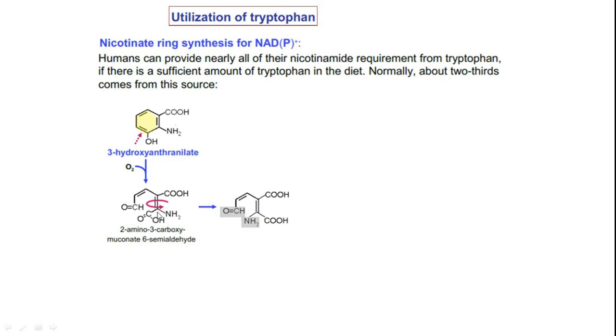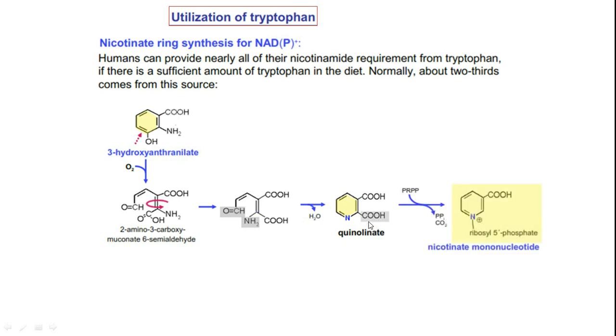Here it is isomerized. So here we have NH2 on this side and CHO on this side. That will flip by cis-trans isomerism. Then the aldehyde is going to react with this NH2 to give us quinolinate. Then this carboxylic acid will be eliminated as carbon dioxide to ultimately give us nicotinate